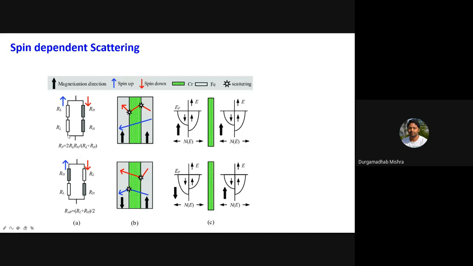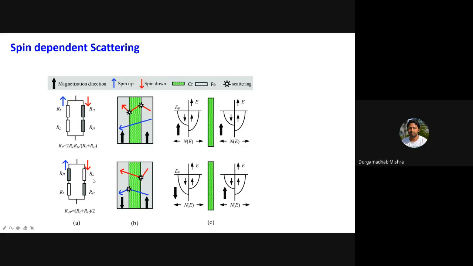So both the layers will have low resistance. That means the spin up will scatter less. However, the spin down will scatter more. So that means only a single spin can flow through your entire GMR structure or your TMR structure quite easily, and that's why the resistance will be low. So the total resistance will be low.